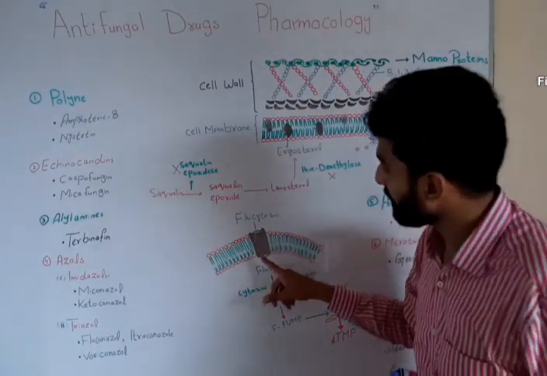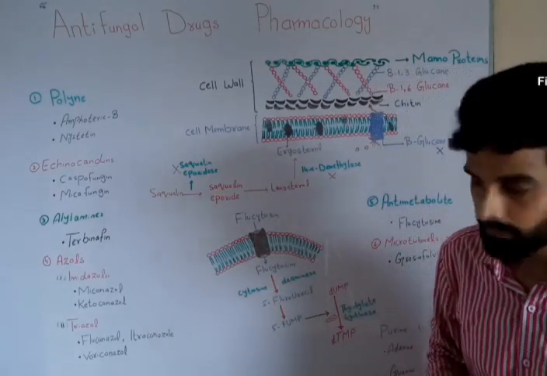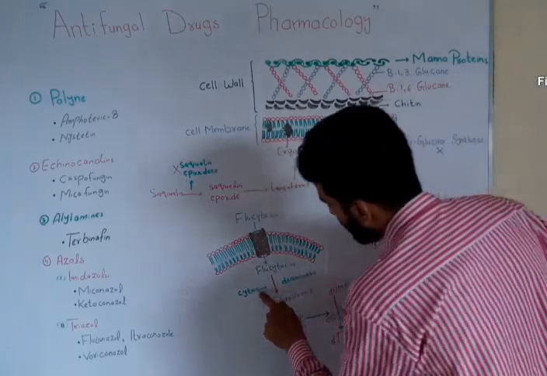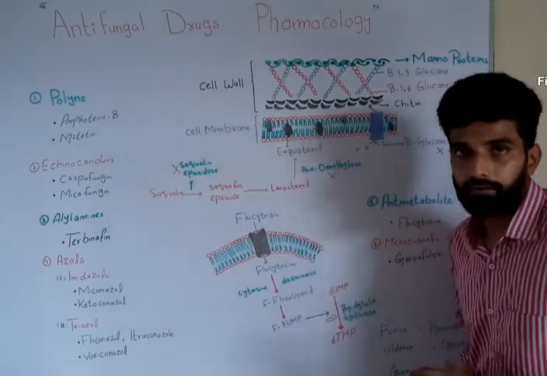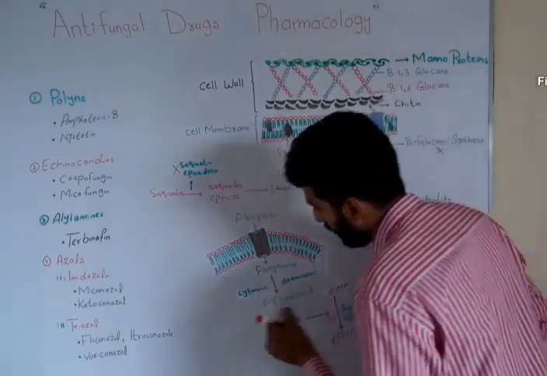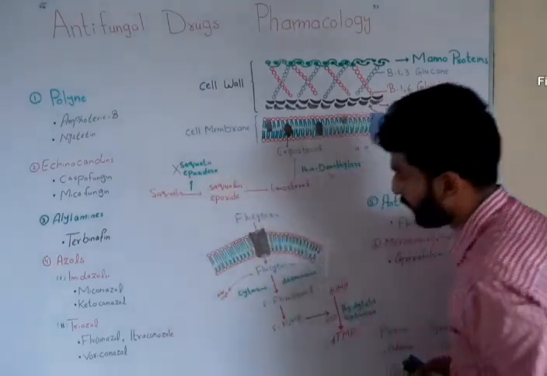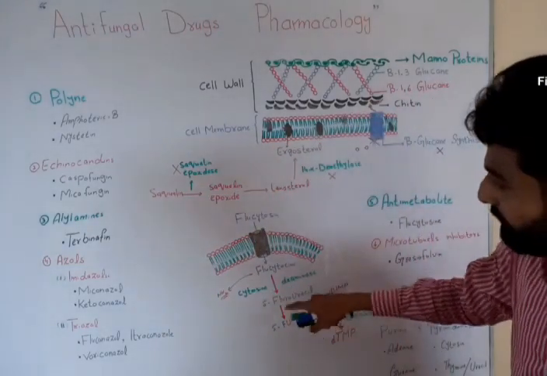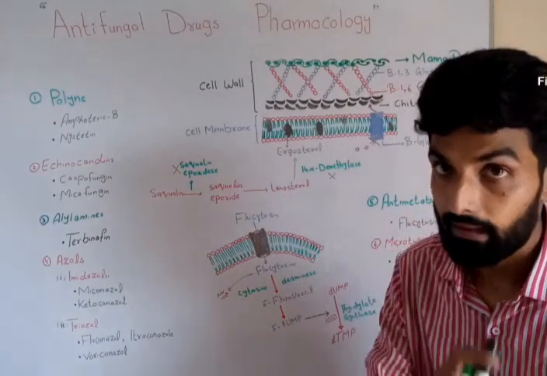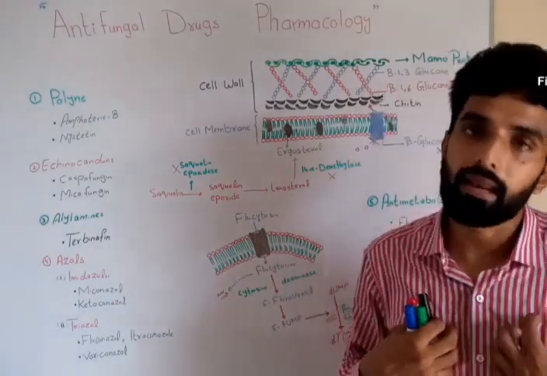Okay, now let's talk about flucytosine. With the help of the enzyme permease, flucytosine enters the fungal cell. Now there is a special enzyme, cytosine deaminase, present in the fungal cell, and it will remove one amine group, and flucytosine will be converted into 5-fluorouracil.